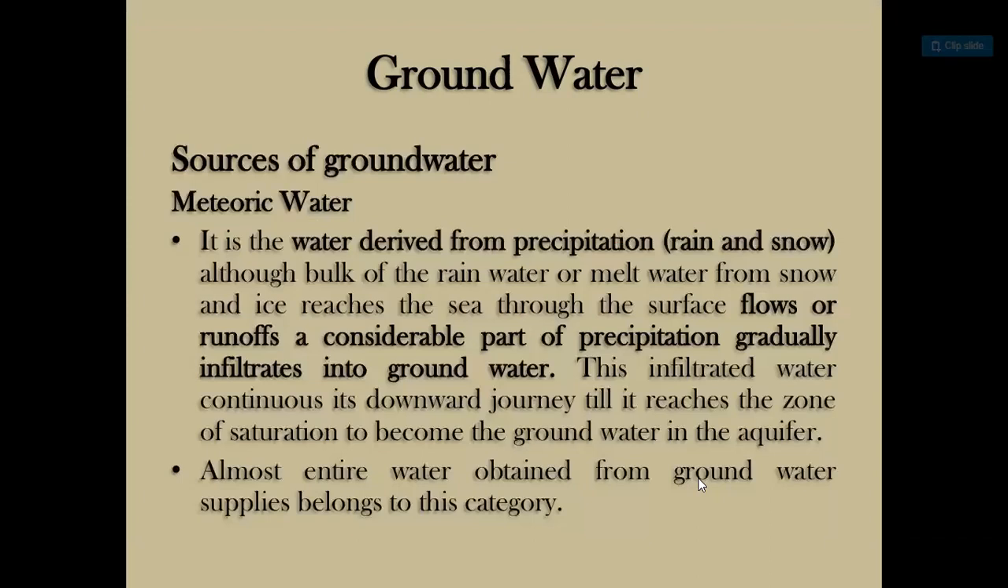Source of groundwater: meteoric water. It is the water derived from precipitation, rain and snow. Although the bulk of the rainwater or meltwater from snow and ice reaches the sea through surface flows or runoffs, a considerable part of precipitation gradually infiltrates into the ground. This infiltrated water continues its downward journey till it reaches the zone of saturation to become groundwater in the aquifer. Almost the entire water obtained from groundwater supplies belongs to this category.